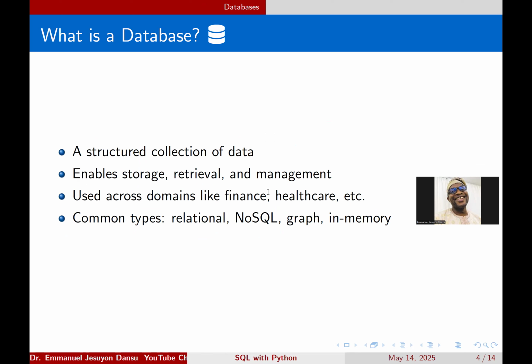Databases are used across domains like finance, healthcare, and everywhere data is used. Your database may just be on your own laptop, like maybe you have some spreadsheets and everything. Common types of databases are relational, NoSQL, graph, and in-memory. We are going to see this in more depth shortly.